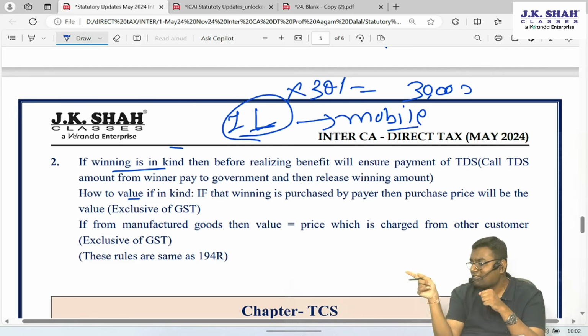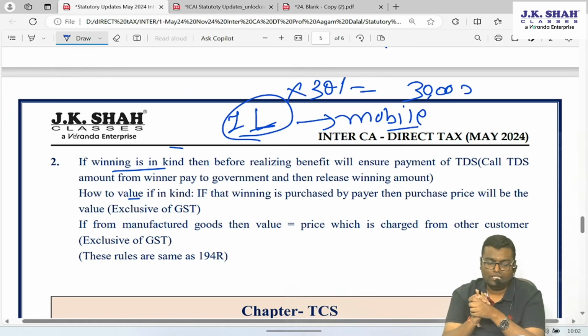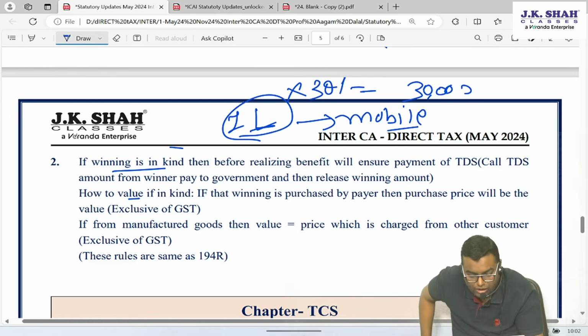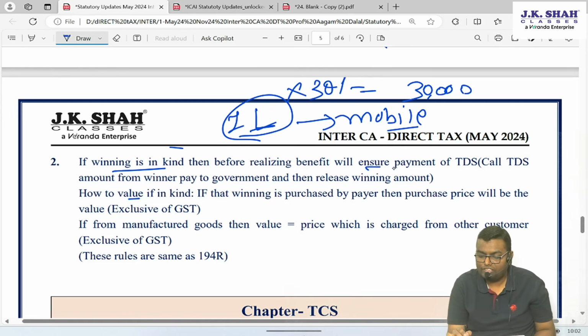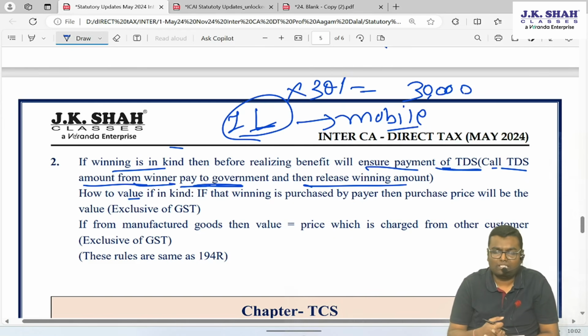Unless and until TDS is deposited to the government, you cannot release this winning in kind. If the winning is in kind, before releasing the benefit, you have to ensure payment of TDS. Call the TDS amount from the winner, pay it to the government, then release the winning amount, that is the winning prize. The same thing is there in 194B, the same thing is there even in 194R.